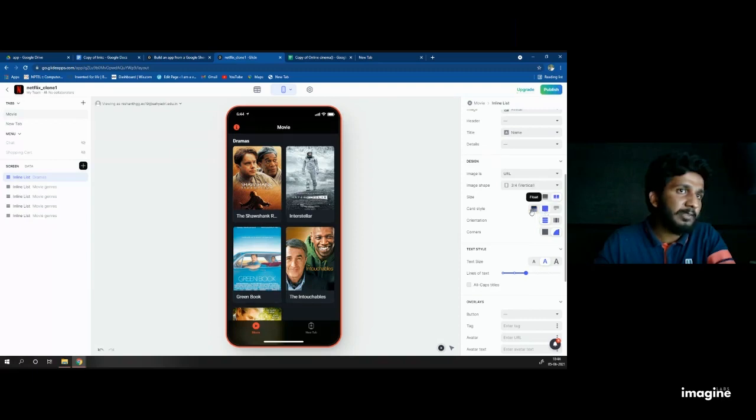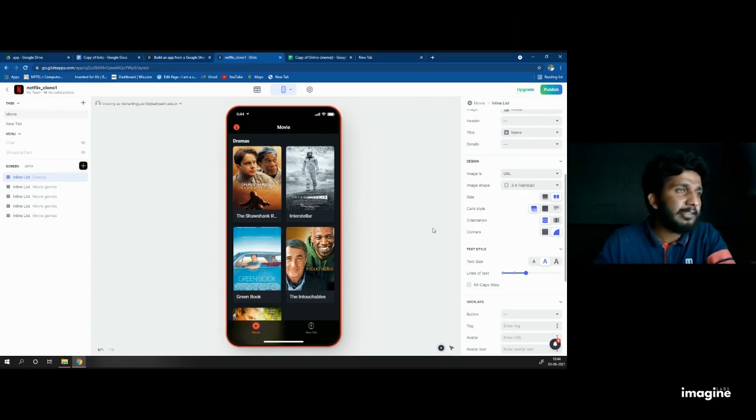When you select this one, look at this symbol. When I select float, I see the image without shadow. When I click the second one, I can see some shadow on that image. If you click on that, the background covering the poster is disabled. Don't worry about that design. I am selecting float. If you want to select none or outline, you can do whatever you like.